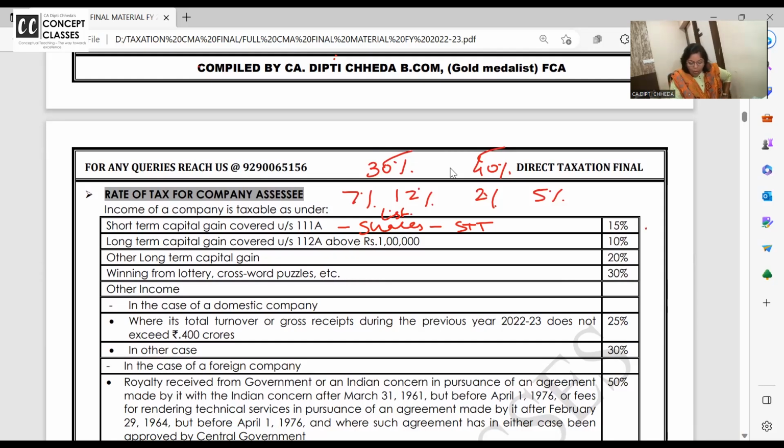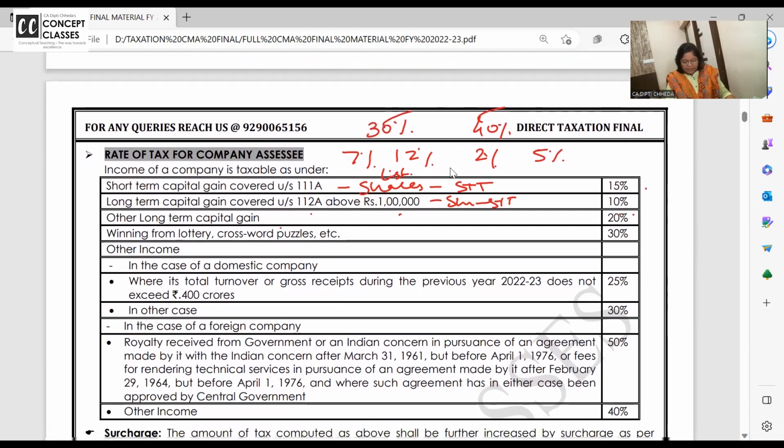15%. Long-term capital gain on listed shares where STT is paid is 10%, but above 1 lakh. So up to 1 lakh, the long-term capital gain is exempt, and beyond that it is 10%. Other long-term capital gain, if you sell property or jewelry or open plot, it is 20%. Casual income is 30%.